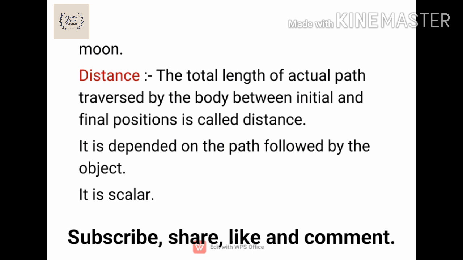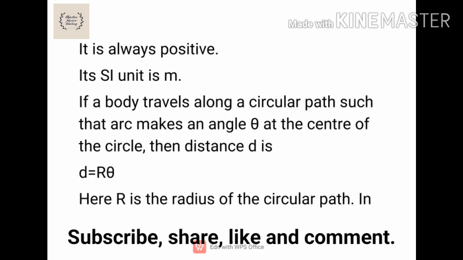The main points of the distance are: it is dependent on the path followed by the object. Next one, it is scalar, because we cannot indicate the direction while we are explaining the distance physical quantity. Another one is, it is always positive. There may be no chance to get negative or zero. And next one, its SI unit is meter.